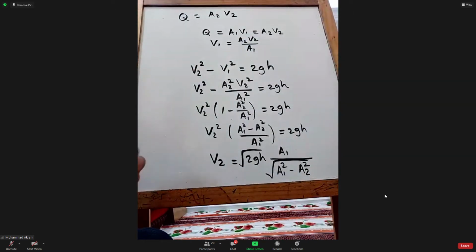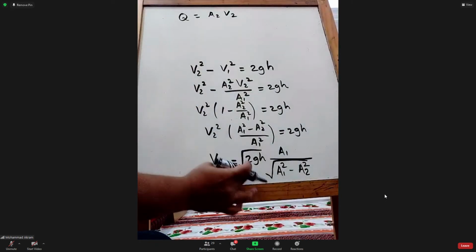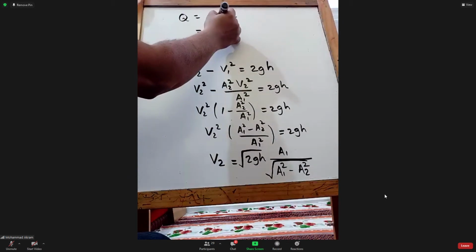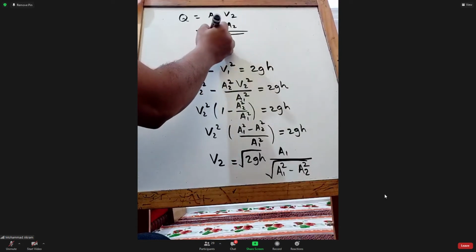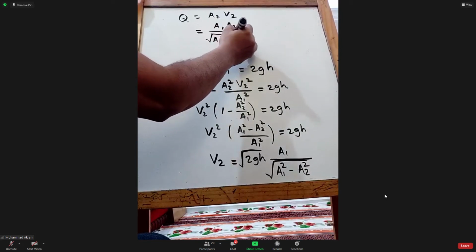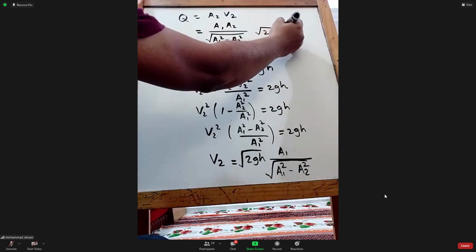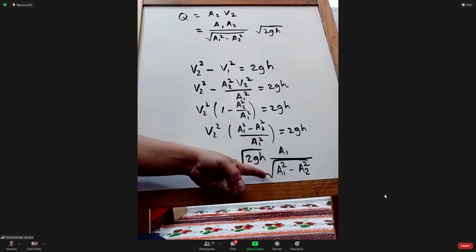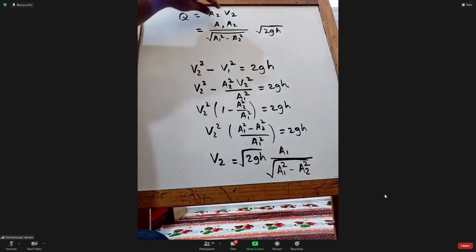Now what is V2? So can I say A1 A2 divided by under root of A1 square minus A2 square, into root 2GH? Is this correct?